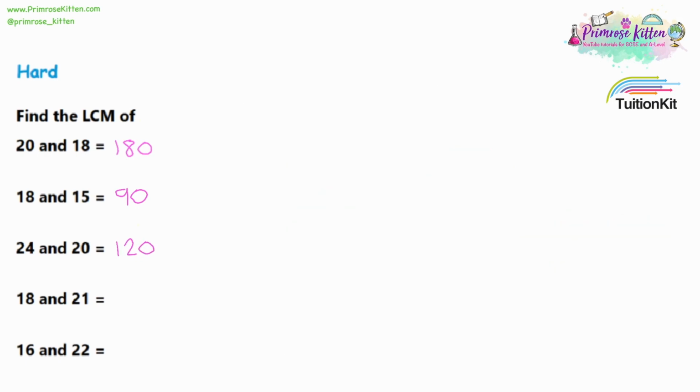Moving on to question 4, we have the lowest common multiple of 18 and 21. So breaking those numbers down into the prime factors, 18 would be 2 times 9. 9 would be 3 times 3. And then we know that 3 and 2 are prime numbers, so those branches end there. Same thing for 21. 21 would be 3 times 7, and both of those are prime numbers.